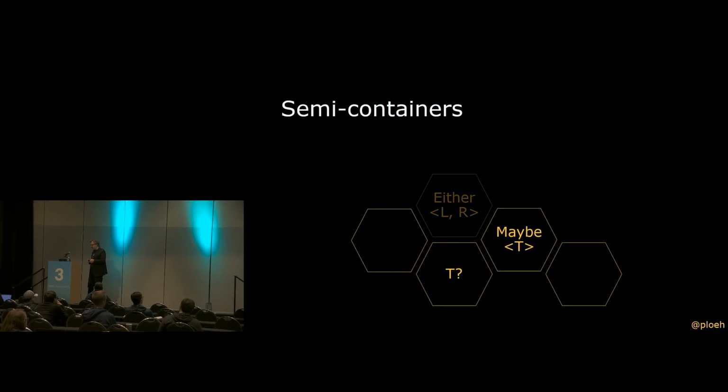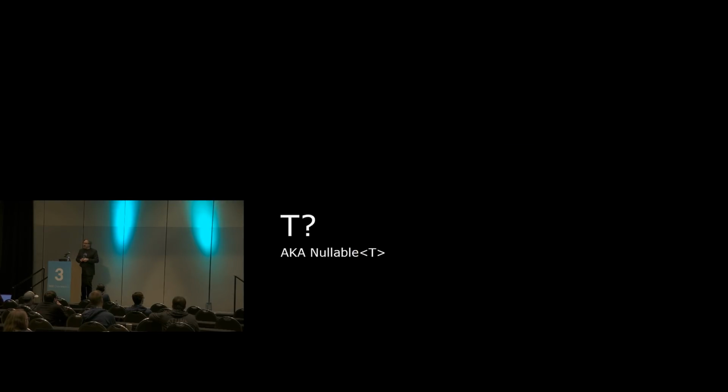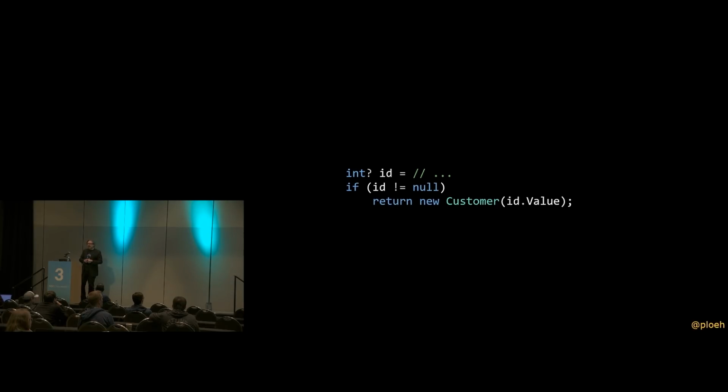But where I think it really starts to break down for people is when you run into what I call semi-containers. So these are containers of data that look like they contain a single value, except for the cases where it doesn't. So it may or may not contain a value. And you probably know Nullable of T. This has been around in .NET for many, many years. So with Nullable of T, what people often do, what you've seen an example of before, is you have some sort of nullable int, for example, an ID, and then you start checking, is it null? If it's not null, I know it's safe to access id.Value. In this case, value is a customer ID, and I can create a new customer out of the customer ID.